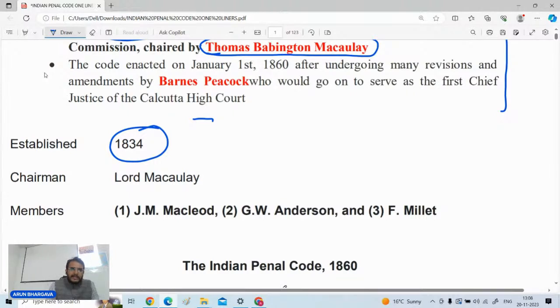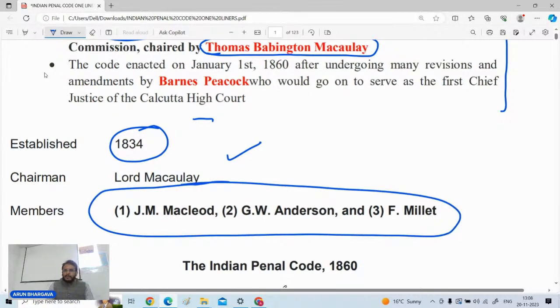It was headed by Lord Macaulay, the chairman, and it had 3 other members. So you just see who are the other 3 members in the first law commission, whereby the IPC was being drafted.